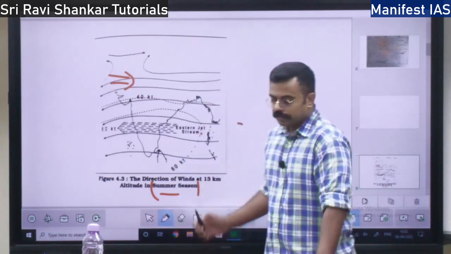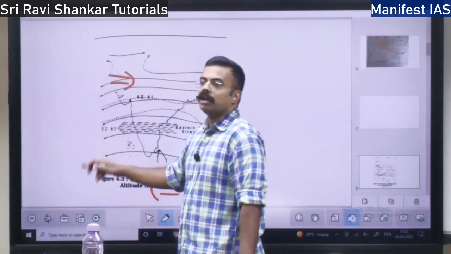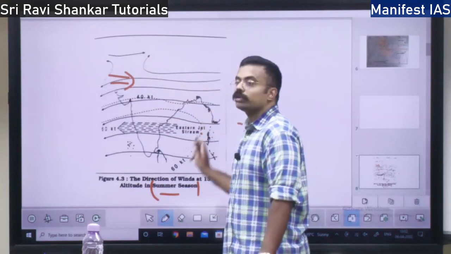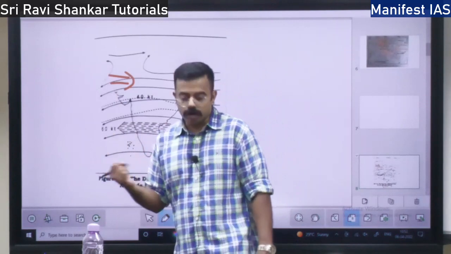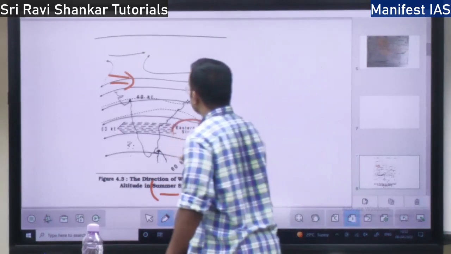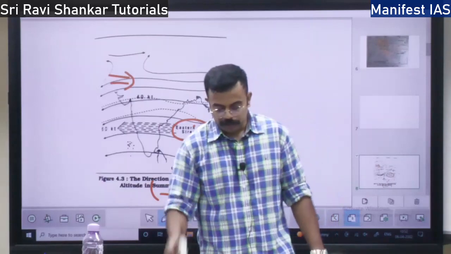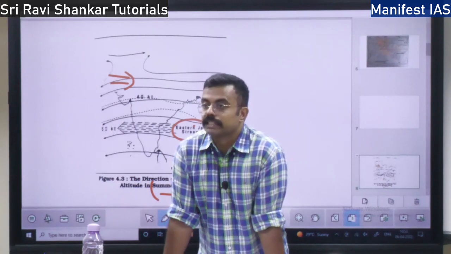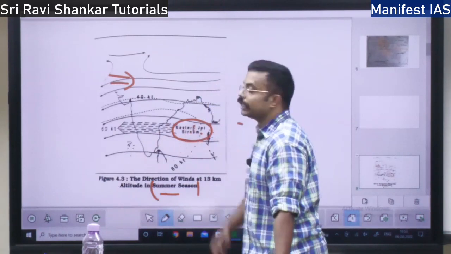See, in the summer at the surface level you will be having monsoon rainfall. So this easterly jet stream determines how the monsoon rainfall is distributed. Which regions will have more rainfall, which regions will have less rainfall, everything will be determined by the easterly jet stream. How the monsoon spreads over India is determined by the easterly jet stream. Which region will get the highest rainfall because of monsoons, which region will get the lowest rainfall, everything is determined by the easterly jet stream.